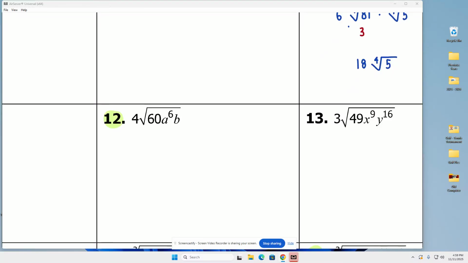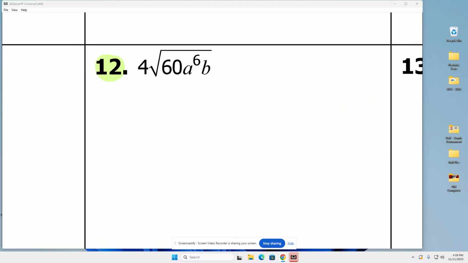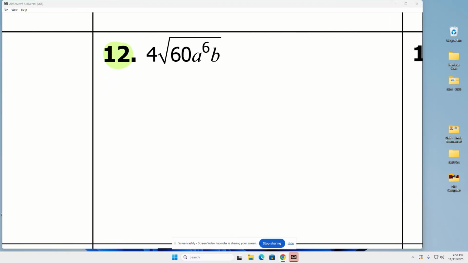Okay? Number 12. Now we start adding in some variables. So I'm going to ignore the 4 for a minute. I'm going to recognize that we're dealing with square root because there's no number here. So let's start first with our number 60. I look down my list of perfect squares. I don't see 60. So I know 60 won't come out. So I divide it by 2. That's 30.